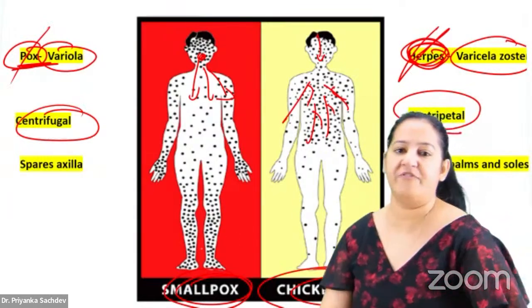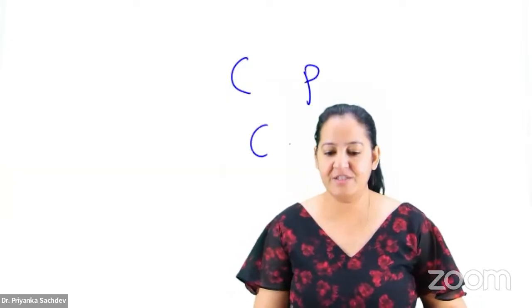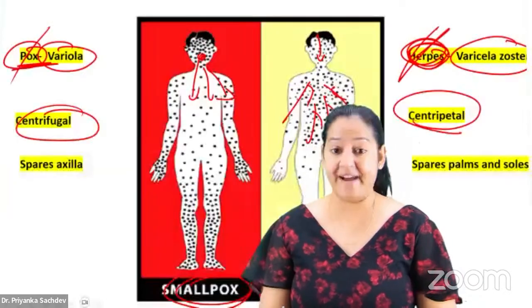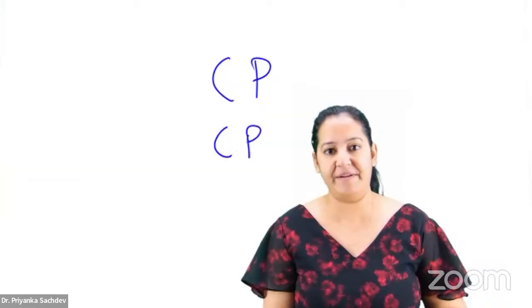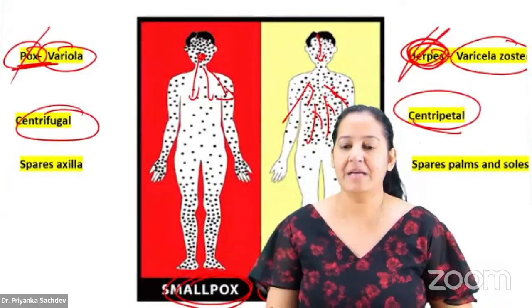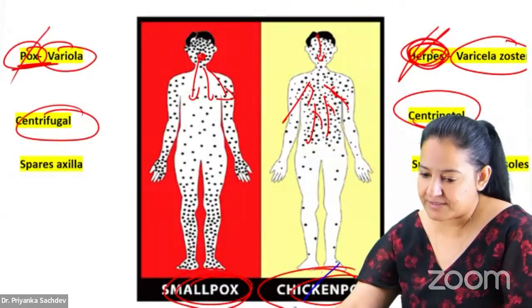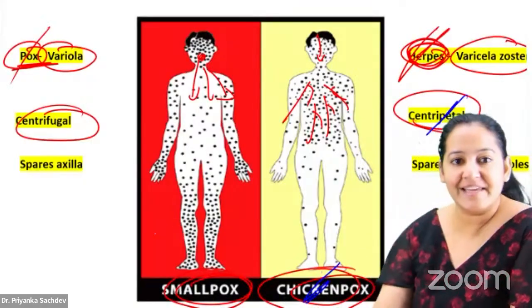How to learn centrifugal and centripetal? I always say CP for CP. Centripetal, chickenpox. Chickenpox, centripetal. You will never forget. CP for CP. So in chickenpox, the rash is centripetal. Say yes if you got it.